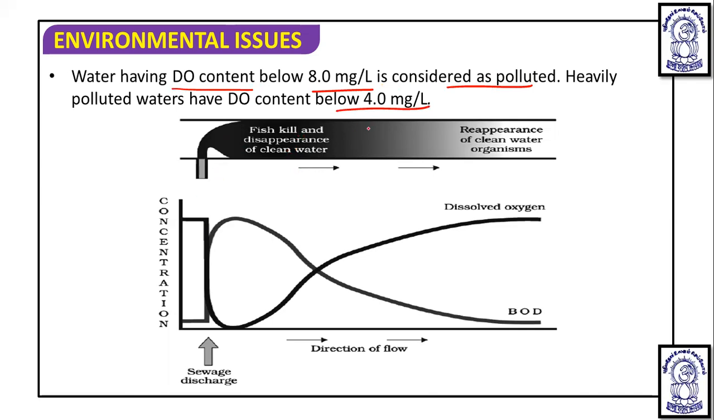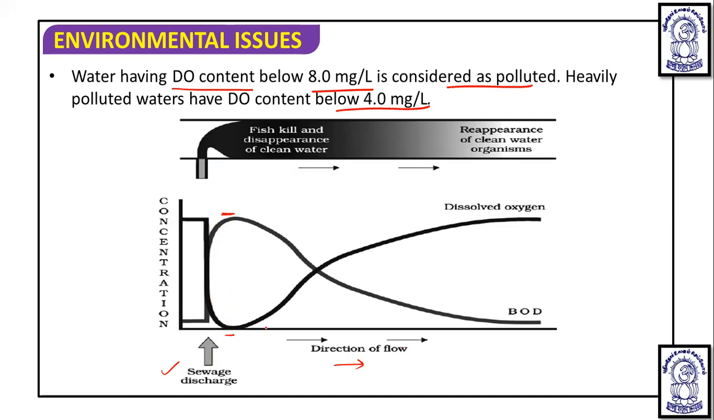So if you understand this diagram, you will see that this is the point of sewage discharge. Here the sewage discharge occurs in a water body, and this is the direction of flow of the water body. So here the concentration of organic matter is going to be high. Obviously the organic matter is more, the biodegradable component is more, so the BOD is going to be high. But dissolved oxygen is less. Obviously it is consumed, so it is less.